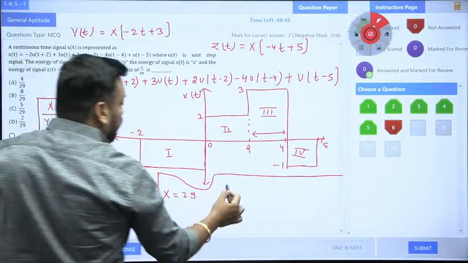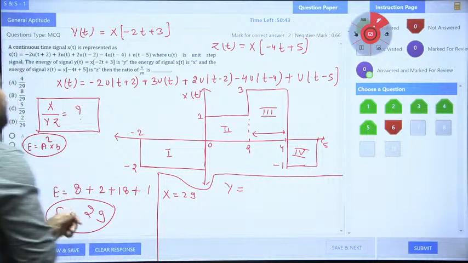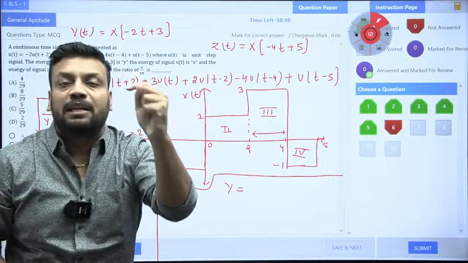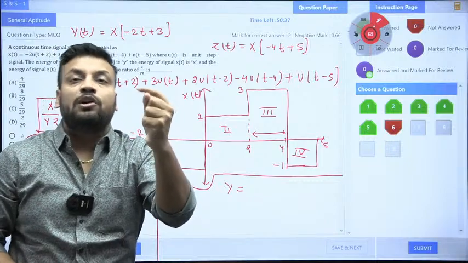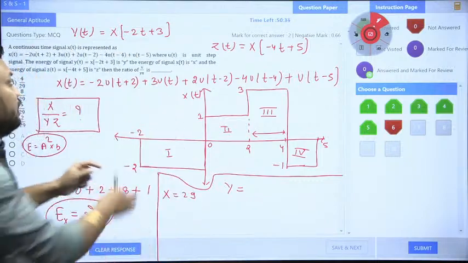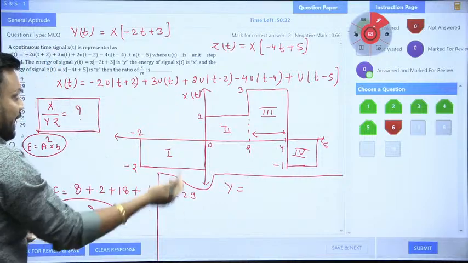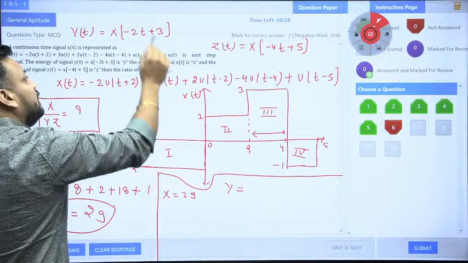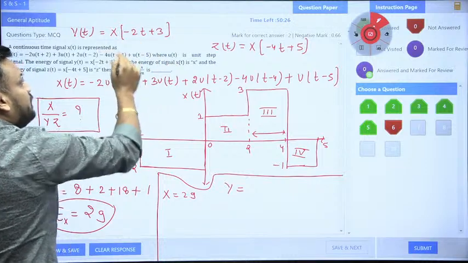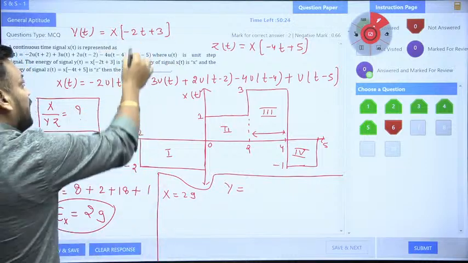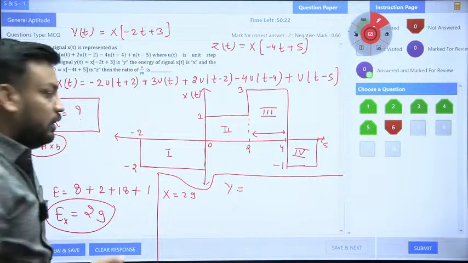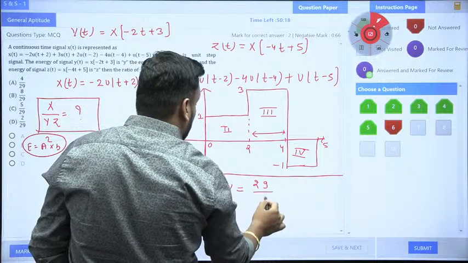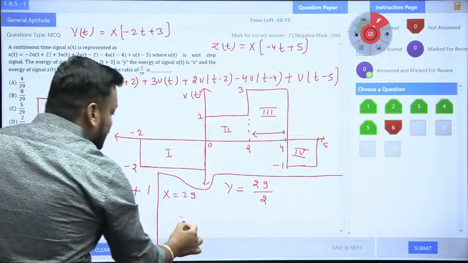Now what is the energy of y(t)? Energy of y(t) is represented by Y. We know that energy depends only on the time scaling factor, and here the time scaling factor leads to division. It means if x(t) energy is 29, then for x(-2t+3), the energy calculation is independent of time shifting and time reversal. It only depends on time scaling. Whatever the scaling factor, you need to divide. So x(t) energy is 29, so 29 by 2. This is the Y value.